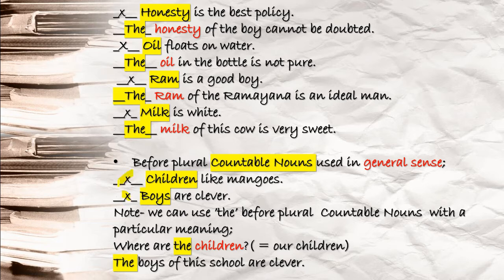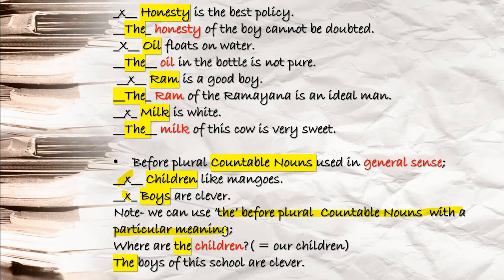Boys are clever. Before boys we will not write any article. Why? Because these are used in a general sense, talking about the whole class of boys or children. But you see the note: we can use the before plural countable nouns with a particular meaning, a particular sense. This is what I am telling you here. Where are the children? Here before children you are using the. Why? It means our children or your children.